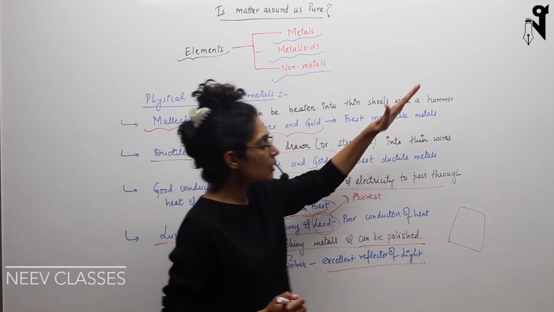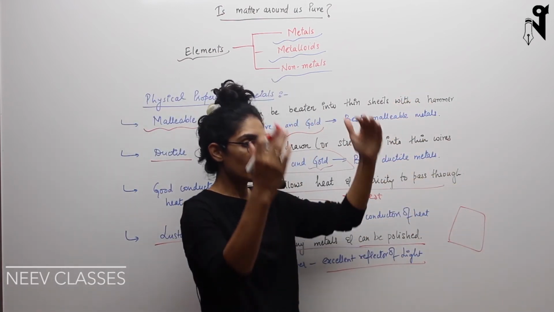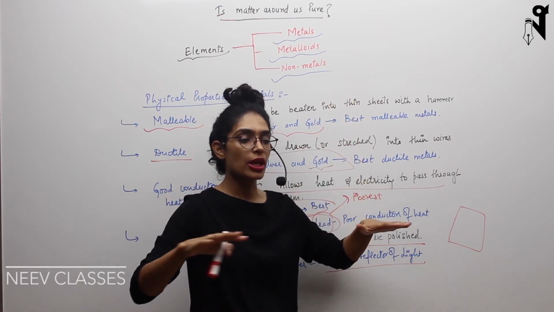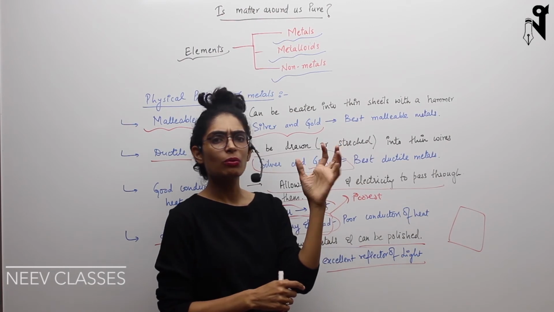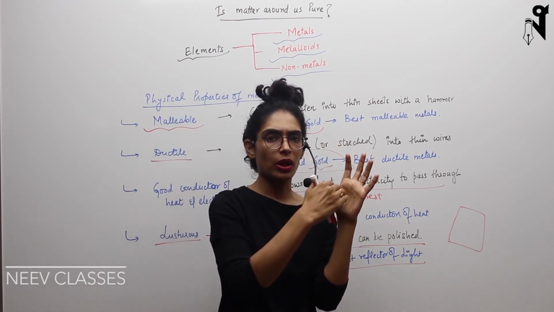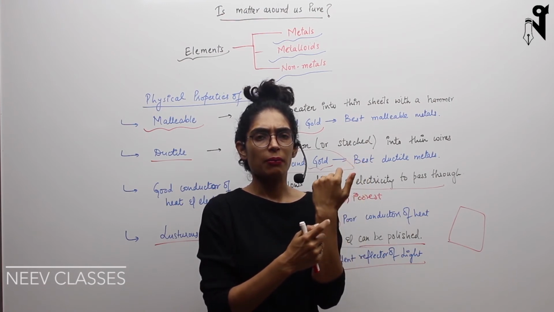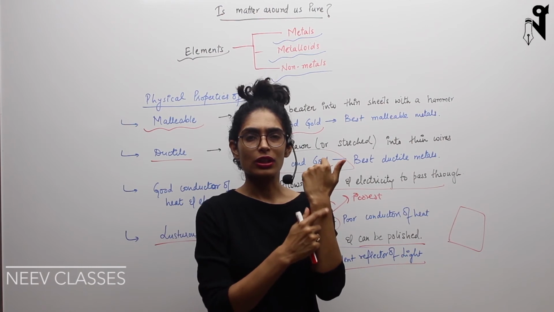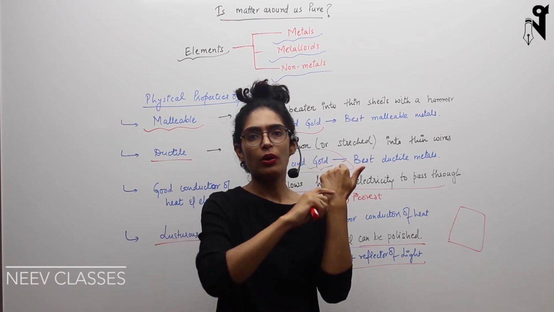Reflectors of light, as in, because their surface is shiny, when the light falls upon it, it reflects back. Many people would have played that game where light is falling upon a surface and getting reflected. Generally on metal watches or glass surfaces, light falls upon it and goes back.